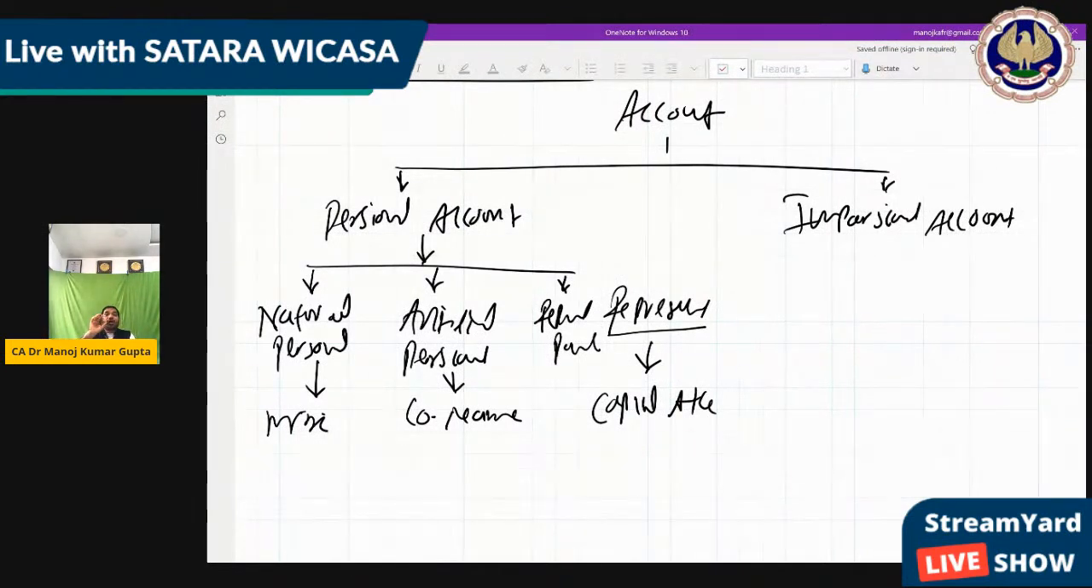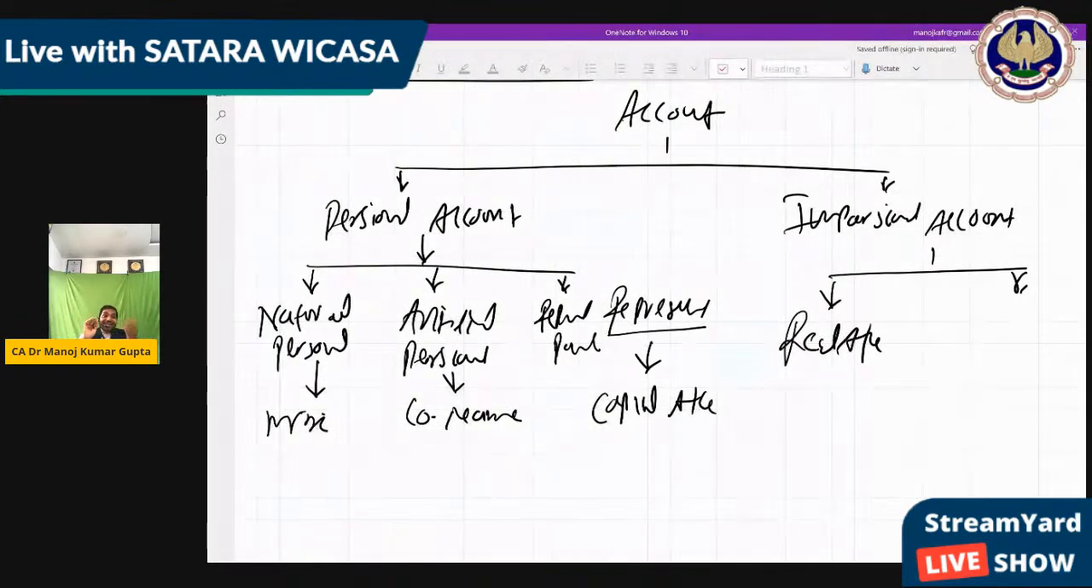So this is what personal account means, where a person's name is there. Either directly, that is natural, or legally, that is artificial, like a company name, or representative, where some other account represents another, like a capital account or drawing account, right? For impersonal, it means something which is not a human being or not a person. This is something different, like this mobile. This is real. So what? It's a real account.